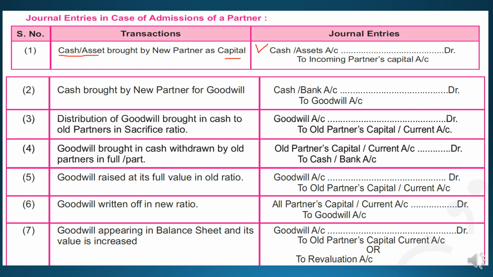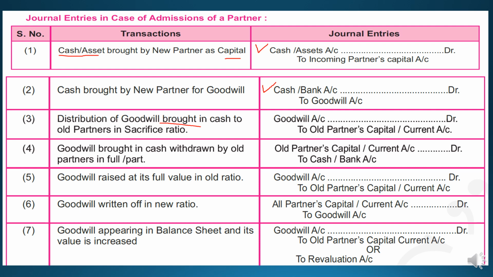So what will be the entry for the firm? Cash will come into the business, and that is for the goodwill. So the goodwill account is a giver, and cash and bank account is debited to goodwill account. Now the third entry says distribution of goodwill brought in, means whatever share of goodwill is brought in cash by the new partner will be distributed among the old partners in sacrifice ratio.